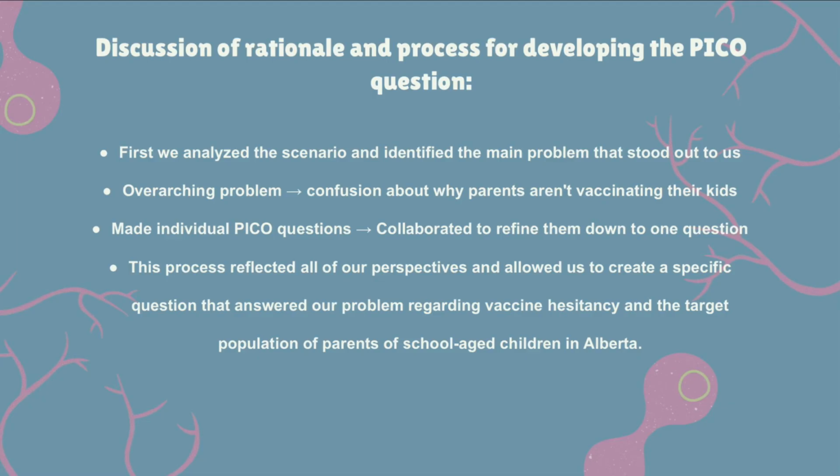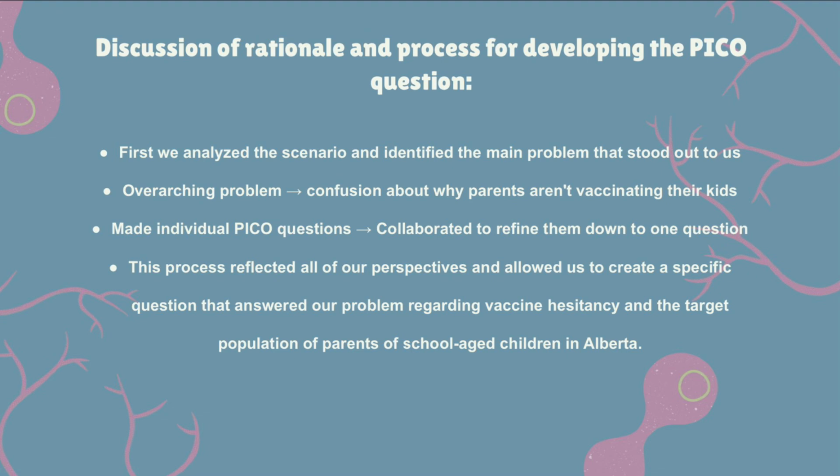Now, here's our rationale and process for developing the PICO question. First off, we started by thoroughly analyzing the scenario and identified the main problem that stood out to us. We found that the overarching problem was confusion surrounding why parents weren't choosing to vaccinate their kids. We used this issue to each come up with our own PICO question and then collaborated with each other to refine it down to one question.